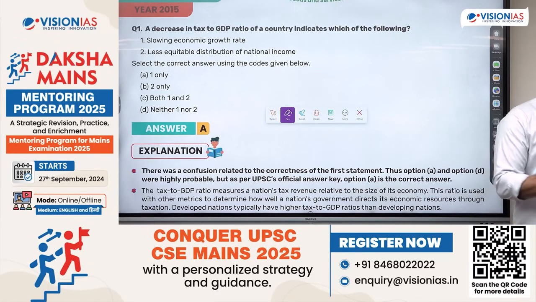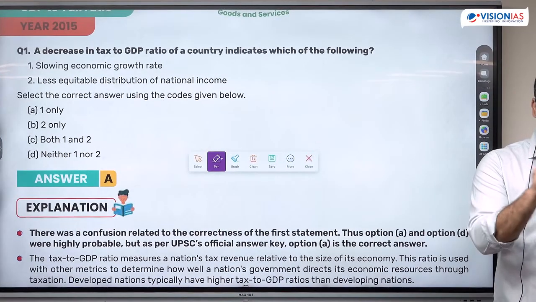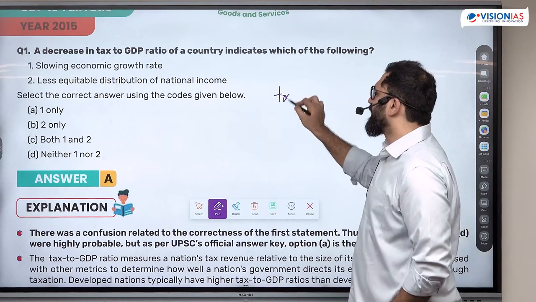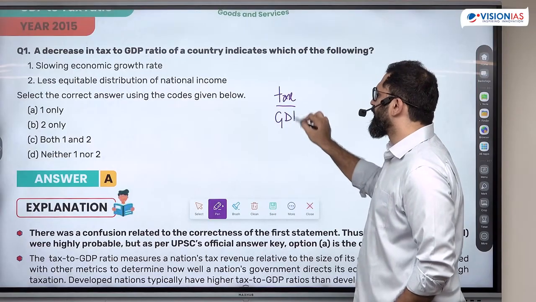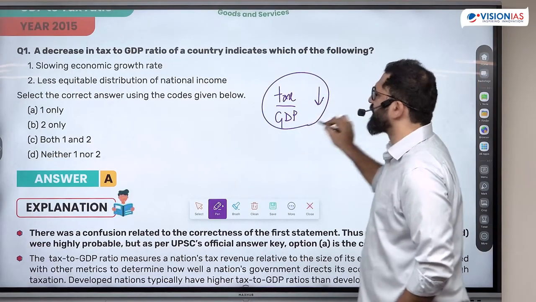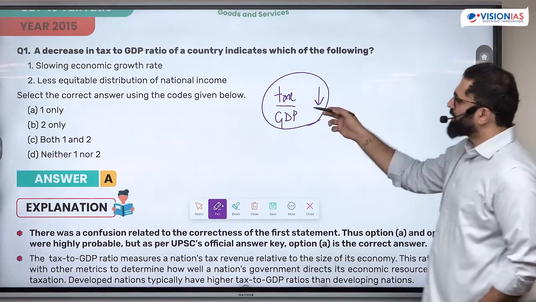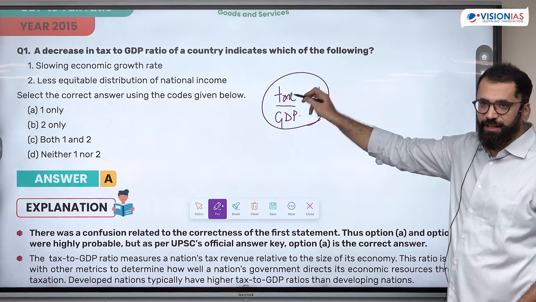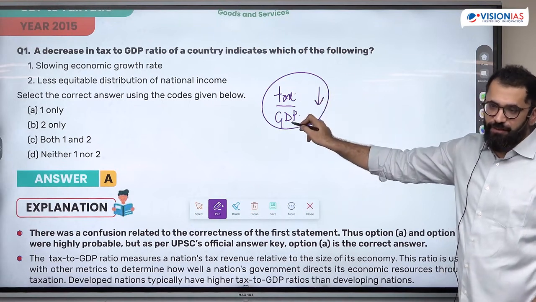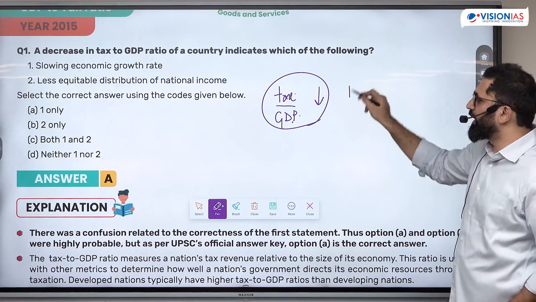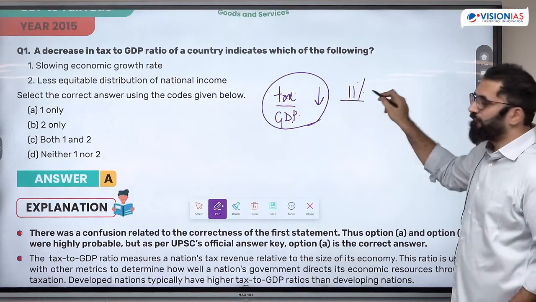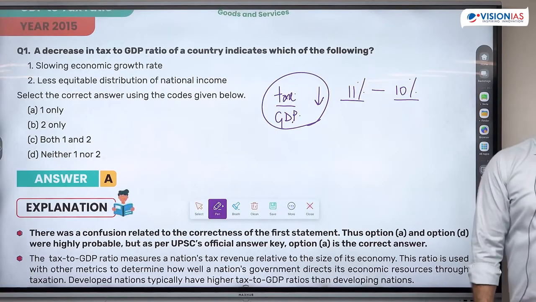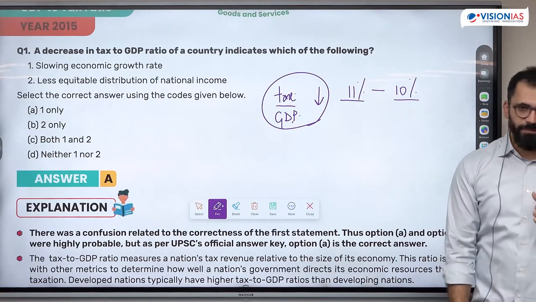GDP is output produced in one particular territory in one particular time period. So the question is saying tax to GDP ratio is decreasing. So you can take an example. GDP is whatever total output we produced, and the tax which we collected as a percentage of GDP is decreasing. So in a particular year, just an example, we collected 11% tax as a share of GDP. In the next year, we collected 10%. Now, why can this happen? Or what is the reason behind it?